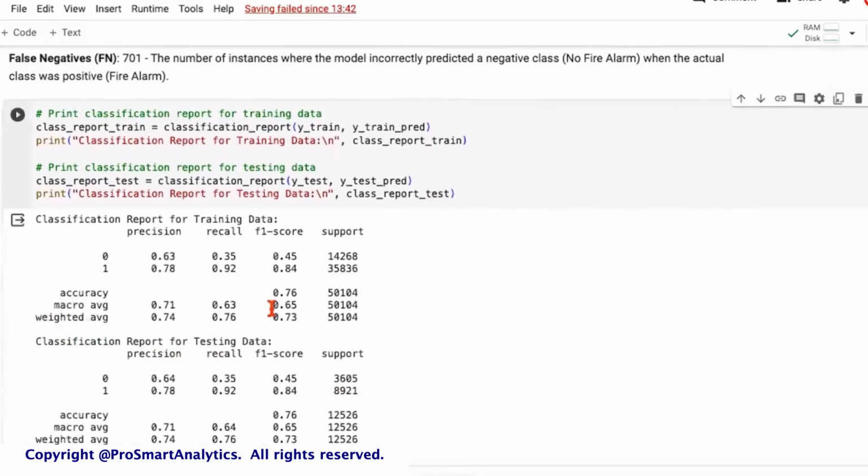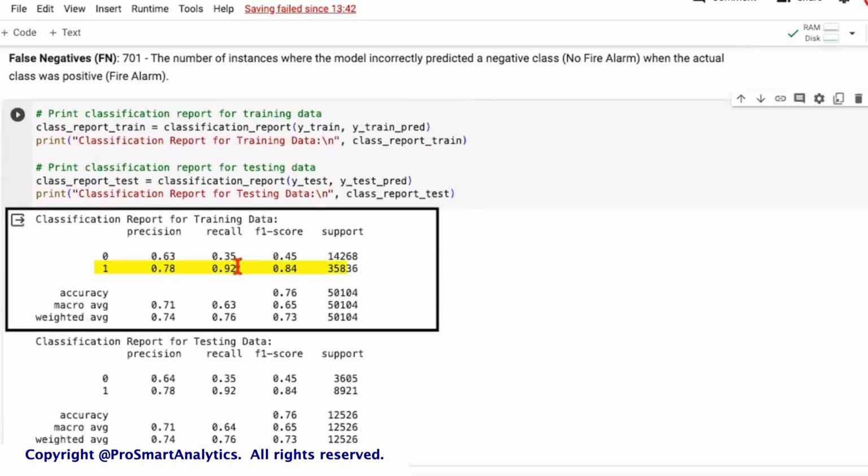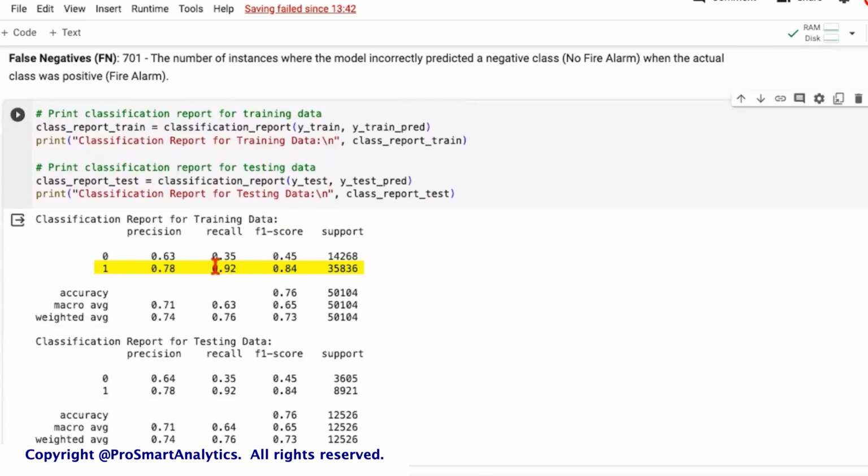So here's the classification report. See, 92% of recall for ones means that out of 100 actual fire incidents, in 92 cases, a proper fire alarm was triggered. And whenever the fire alarm triggered, 78 out of 100 times, it was right. This is precision. So we don't have a problem here with ones. This seems to be doing good.